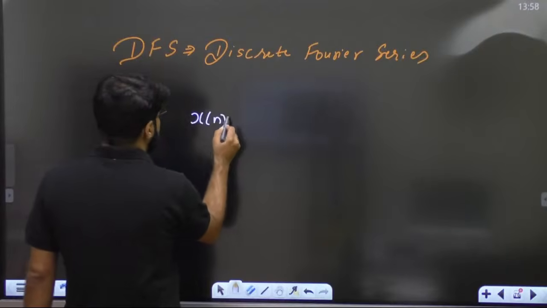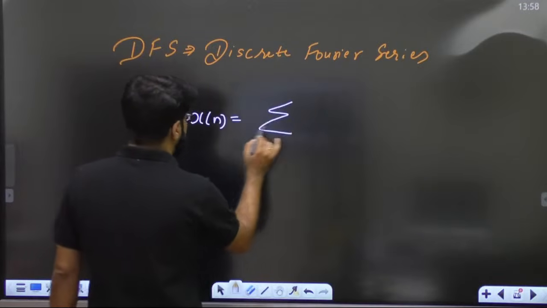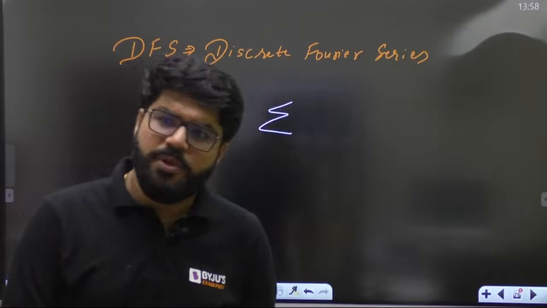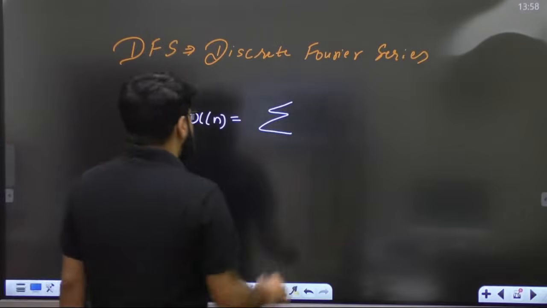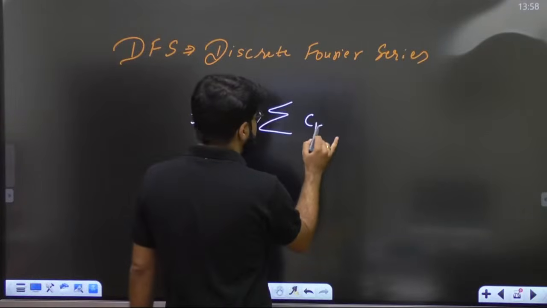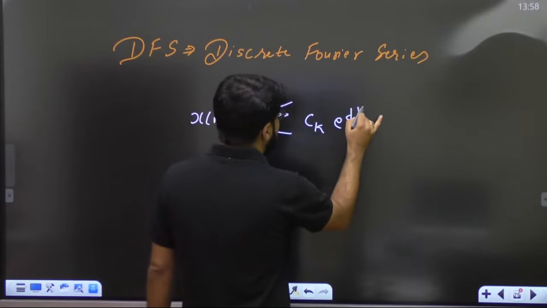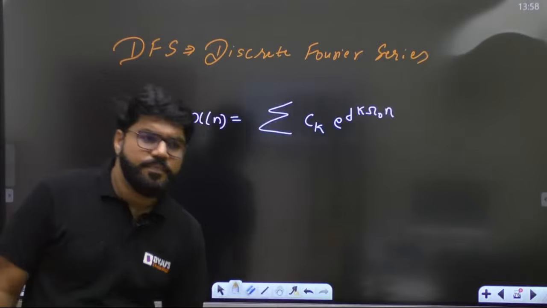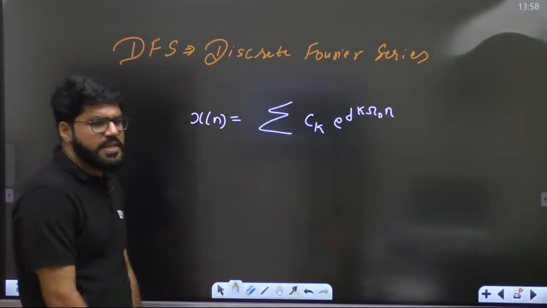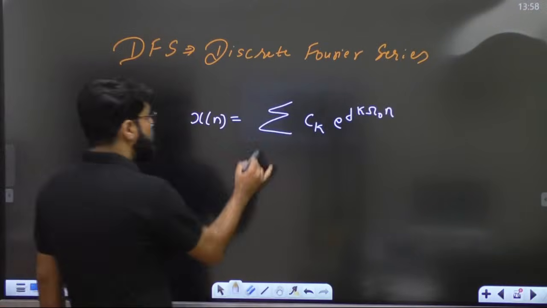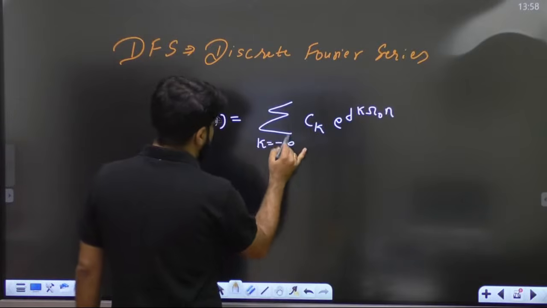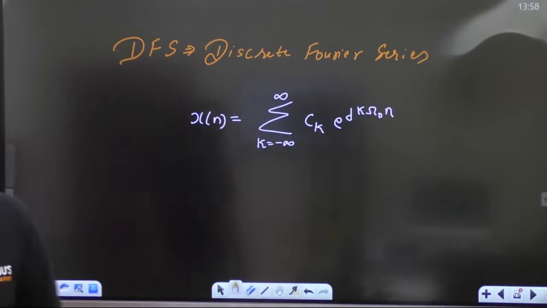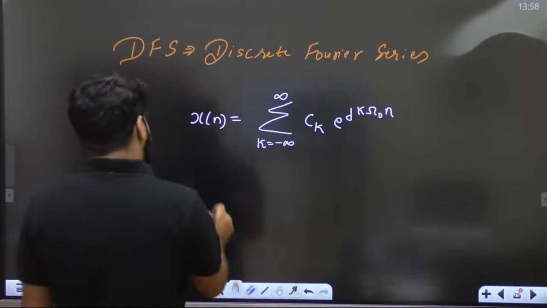In the Fourier series, we always try to break a signal x[n] into the linear combination of complex exponentials, right? Summation c_k e raised to the power jk omega naught n. That is the formula. x[n] is equal to summation of c_k e^(jk omega naught n) for all the values of k, where c_k is what?